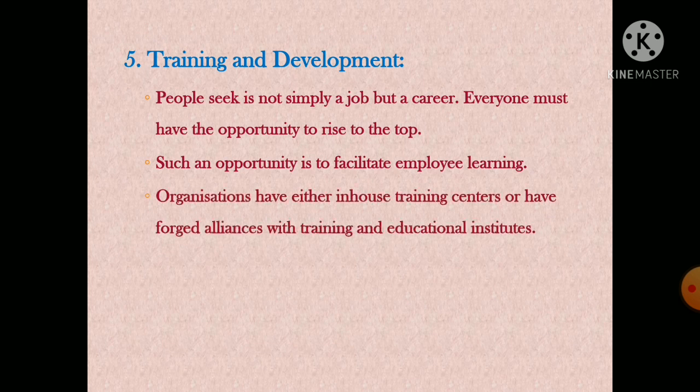Organizations have either in-house training centers or have forged alliances with training and education institutions. So the point here is that organizations will have their in-house training centers, otherwise they can appoint some training institutions to provide training to the workers. Those training institutions are called forged alliances with training and education institutions.